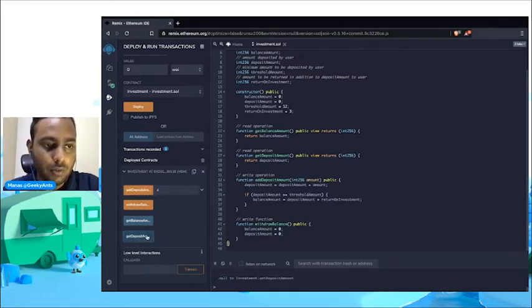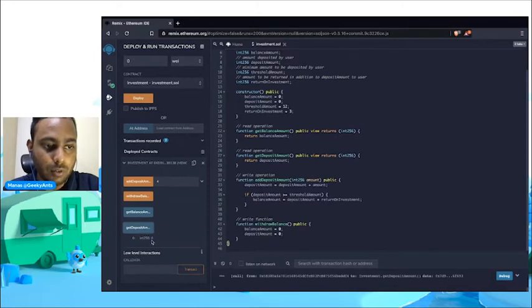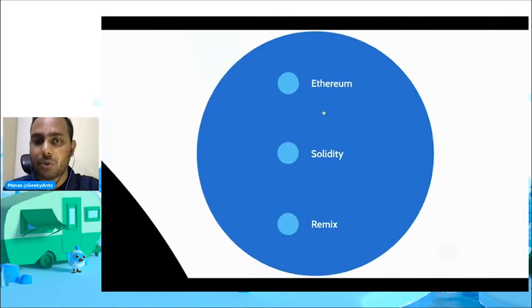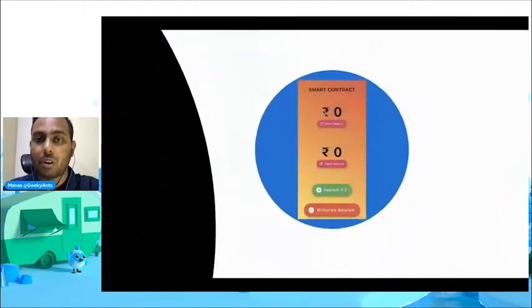It is added, and when I check the deposit, I see here 4, right? And now, without even building the UI, I could test all the functions of my smart contract, and this is a super useful thing to do. That's why Remix is so good. So after we are done with the smart contract, we need to build the UI.